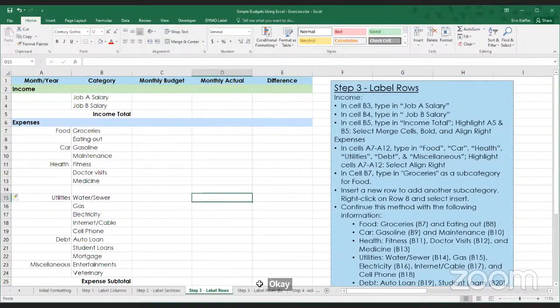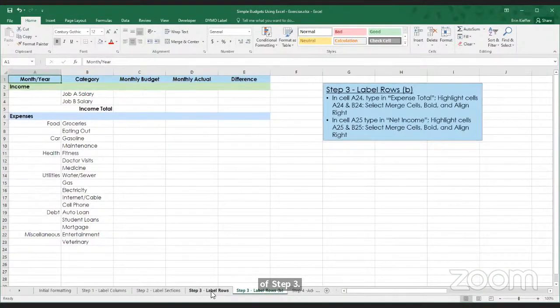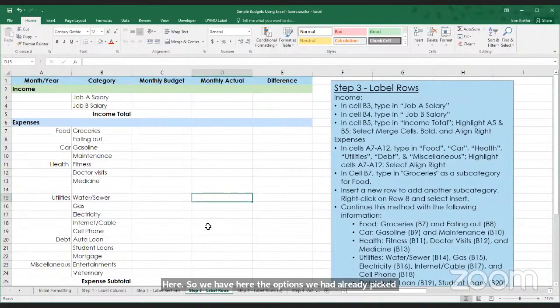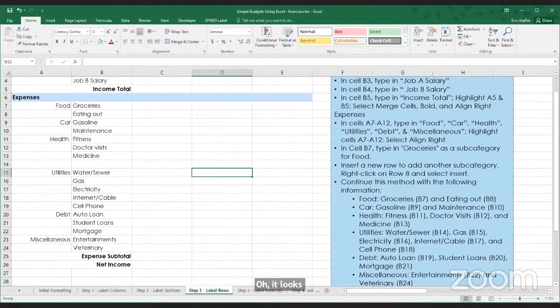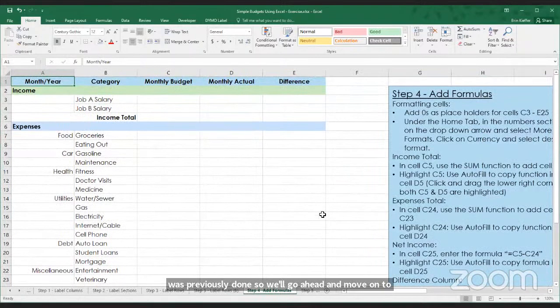And while that is being looked up, we're going to go ahead and move on to the second part of step 3 here. So we have here the options we had already picked. Oh, it looks like maybe this is just a rehashing of what was previously done. So we'll go ahead and move on to step 4, I suppose.